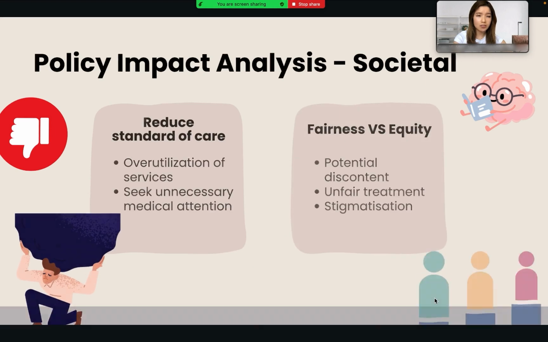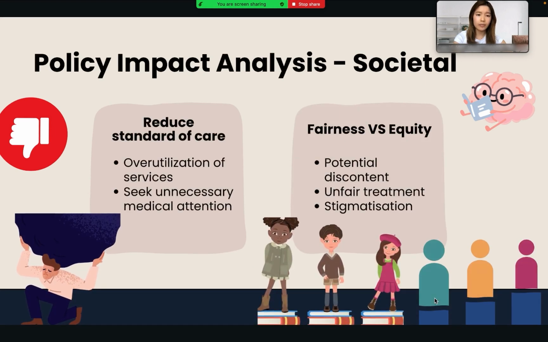While the policy offers positive outcomes, we must address potential downsides. Increased healthcare demand may lower service standards as people overutilize resources, and Beverly will expand on it. Additionally, a concern about fairness is raised, as some may feel discontent when they receive less support from the government, which could result in stigmatization, a topic Ellen will explore.